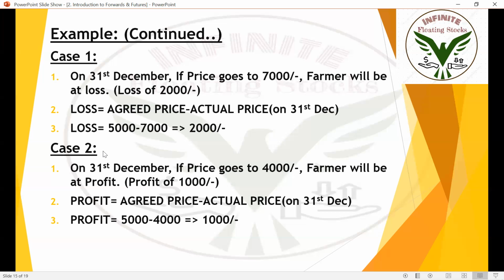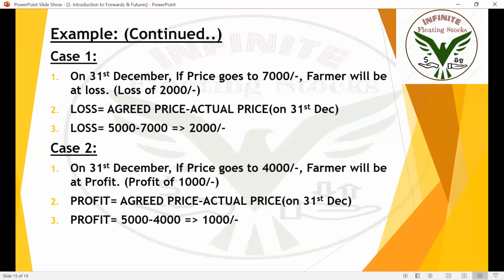Okay. In case 2, let's look at scenario 2. Now on 31st December, if the price goes to 4,000, imagine that there were heavy rains for 2 weeks in that month. The contract is made on 1st December, but after December 10, imagine that there were heavy rains till December 20.